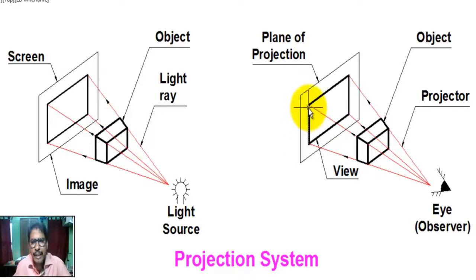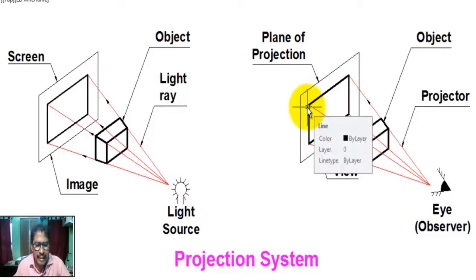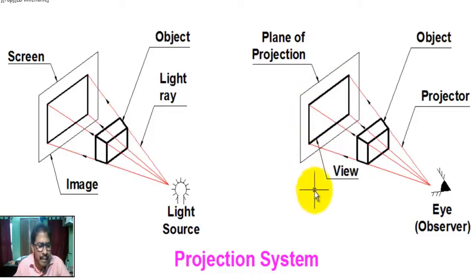After meeting, joining these points in correct sequence is called the projection of the object.